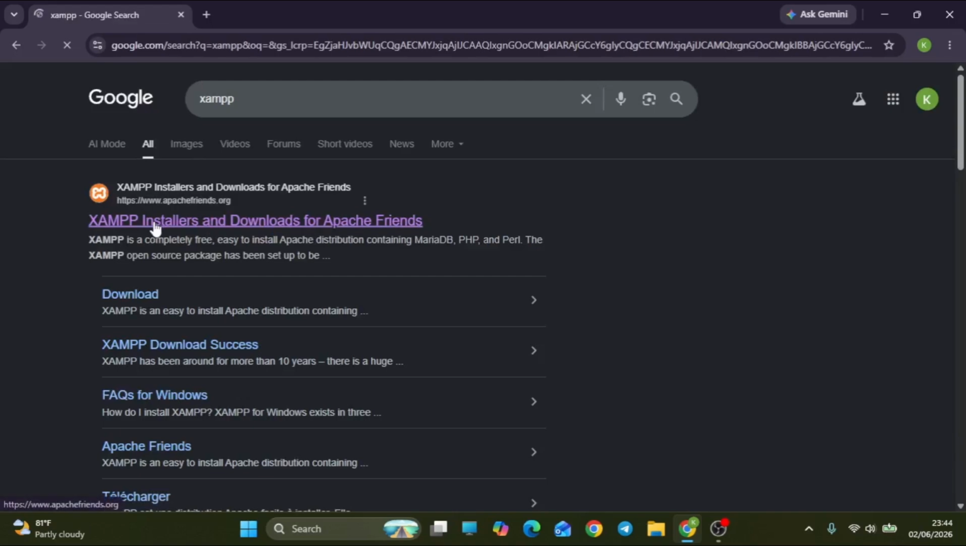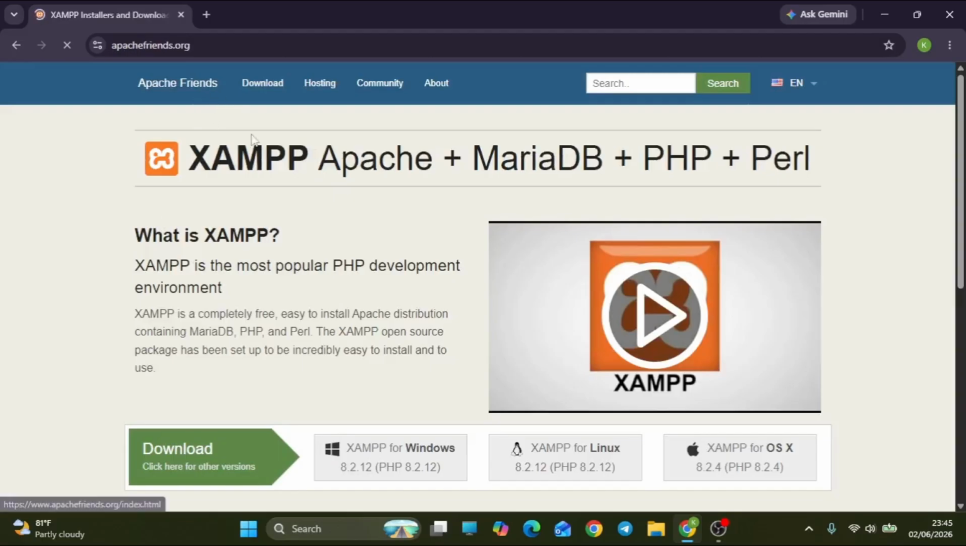Today, we're going to learn how to install XAMPP. First up, let's head over to the XAMPP website and grab the right download for your operating system.